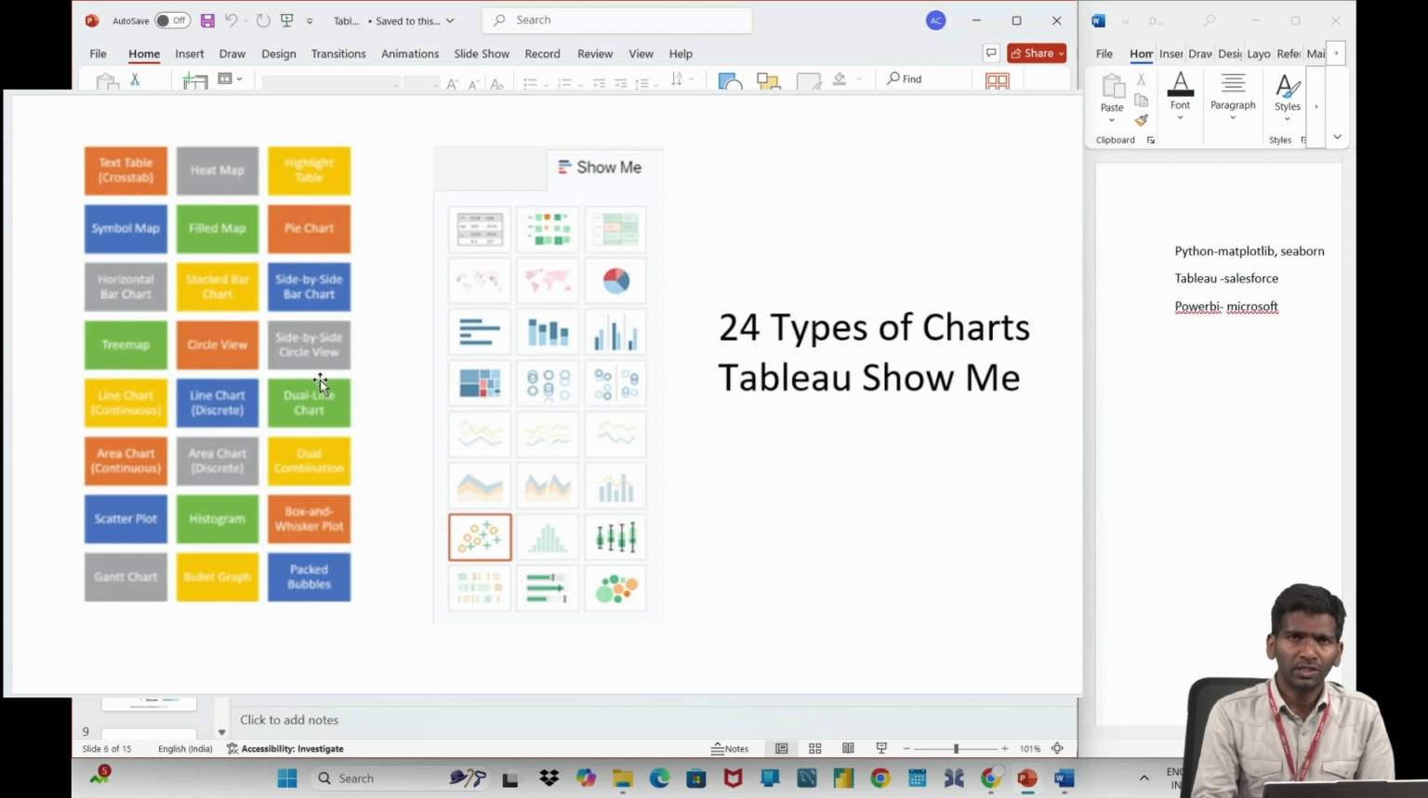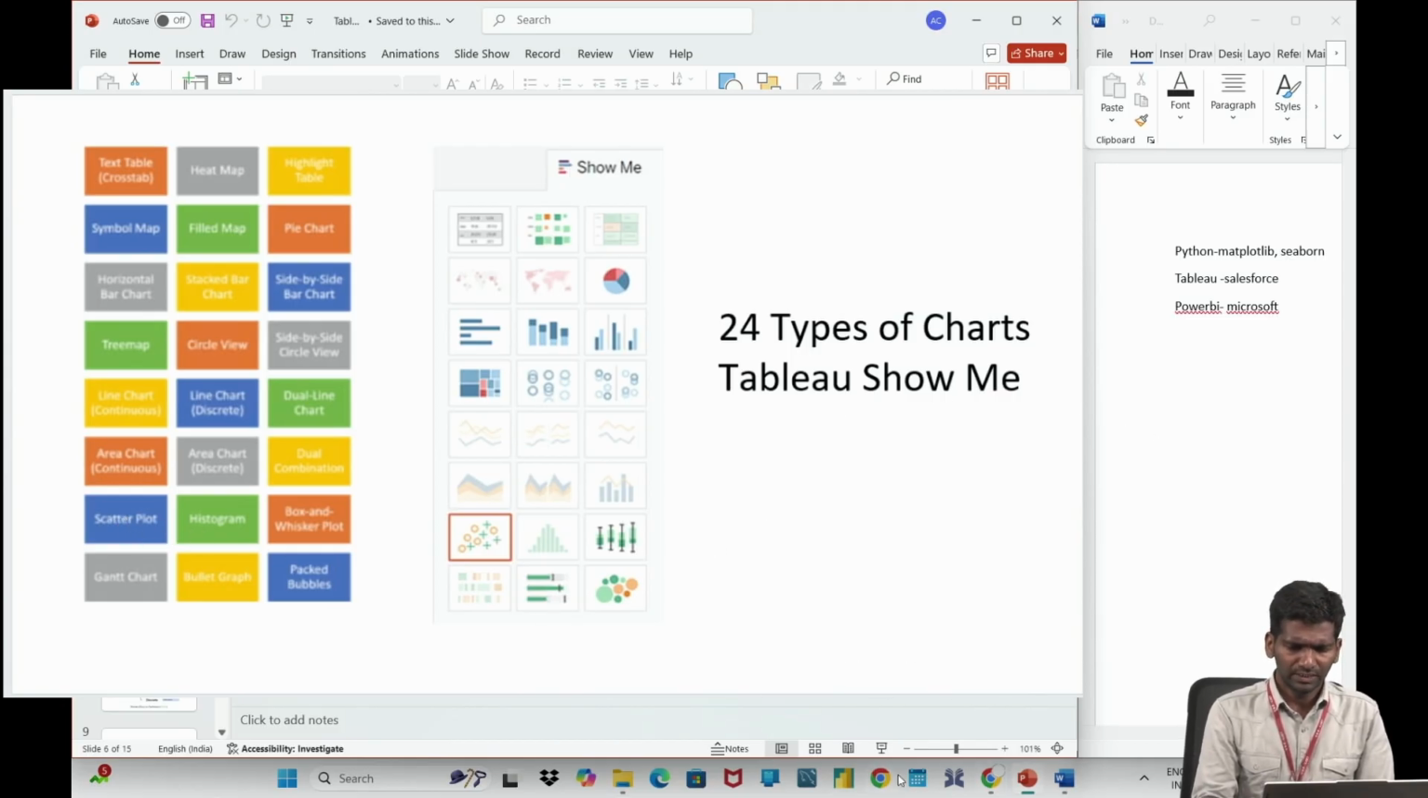So out of those 24, if I want to plot a Gantt chart, what are the requirements I need? That you need to know. What are the requirements for plotting a scatter plot? We will have a data set, right? So out of that data set, what are the required things? What parameters do I need for plotting a scatter plot? We need to know it, and that can be seen in Tableau.